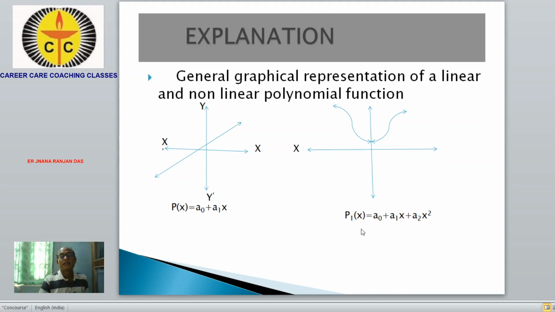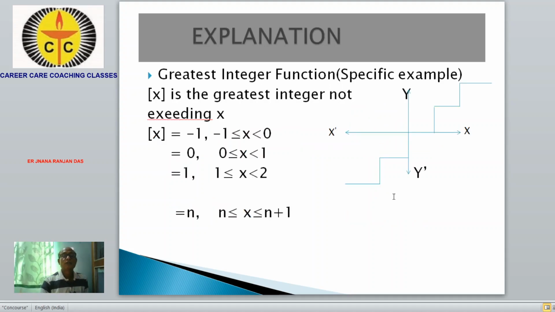We take another type of nonlinear function whose highest power is 2. For this type of function, the nature of the graph will be like this. So this is the polynomial function.